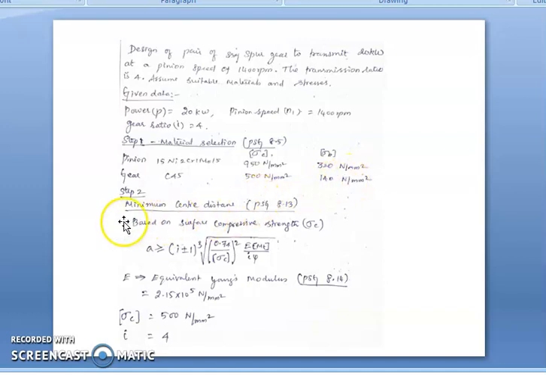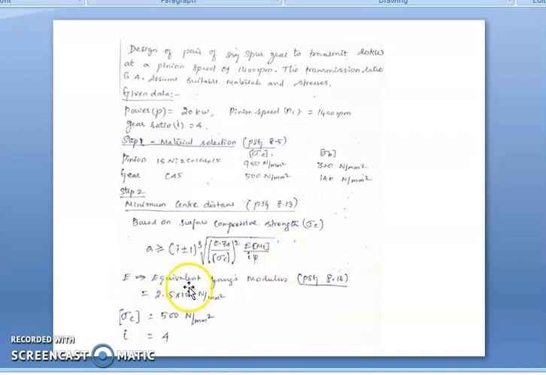Okay, then the second step, minimum center distance. The formula for minimum center distance is available at page number 8.13. From this we can write the formula as A is greater than or equal to (i plus or minus 1) the whole cube. Here plus means externally meshed gears and minus is for internally meshed gears. Then the root of 0.74 by sigma C the whole square, E times design MT by i psi. From this equation, we first find out each and every term.